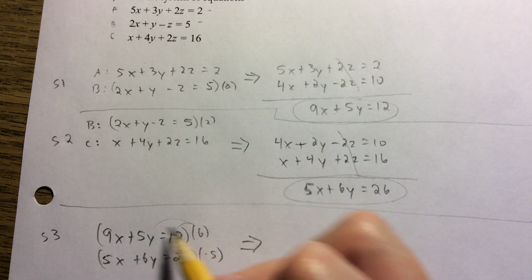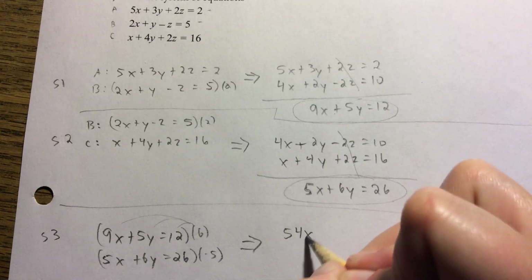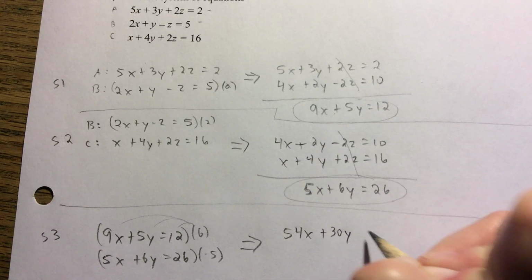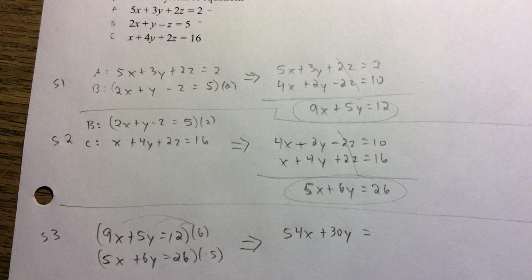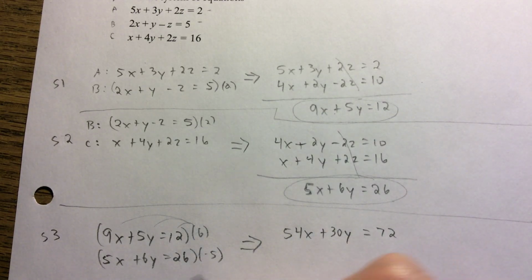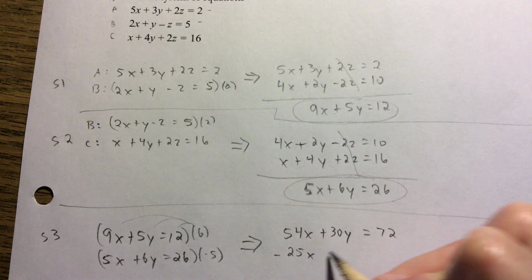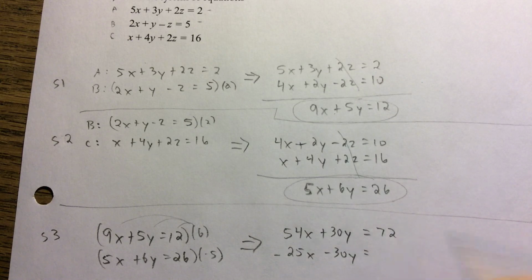When I do that, this is going to be 54x plus 30y equals 72. And on the bottom, 26 times 5, negative 130.